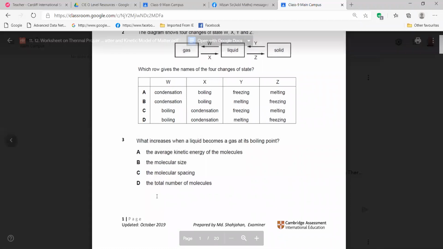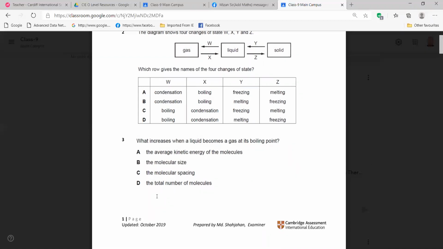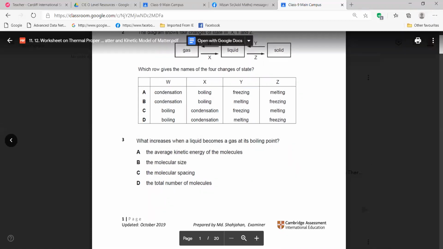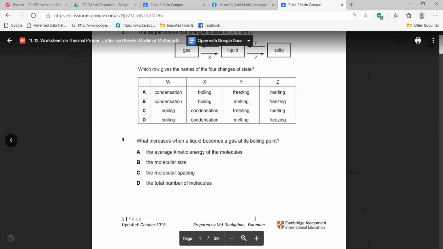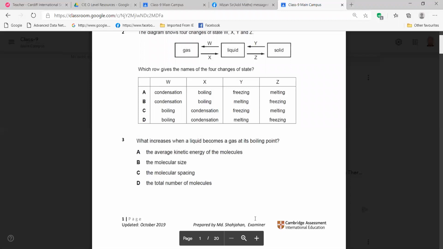Question 3: What increases when a liquid becomes a gas at its boiling point? The average kinetic energy of the molecules, the molecular size, the molecular spacing, or the total number of molecules? Molecular size will not increase, right? Then the total number of molecules will not increase, right?